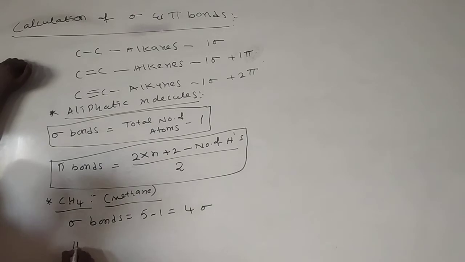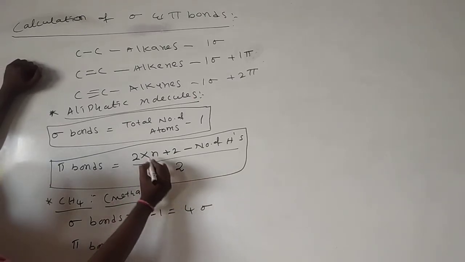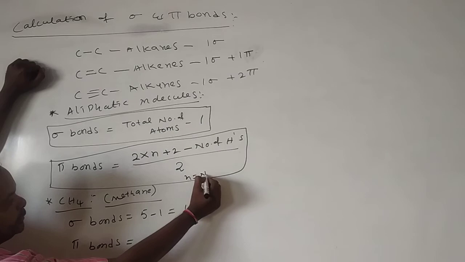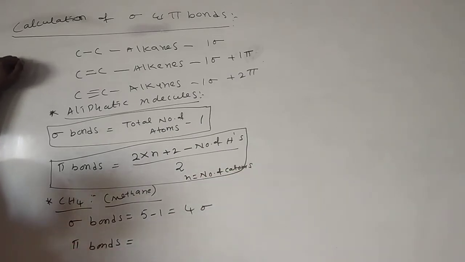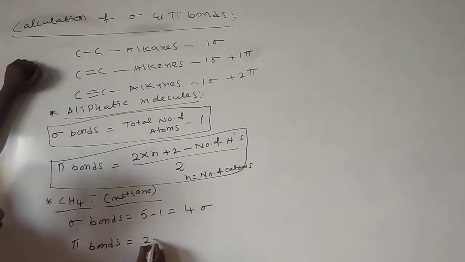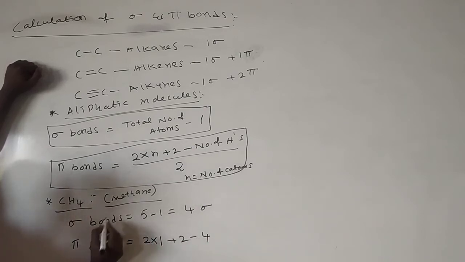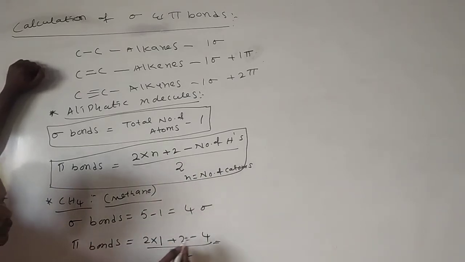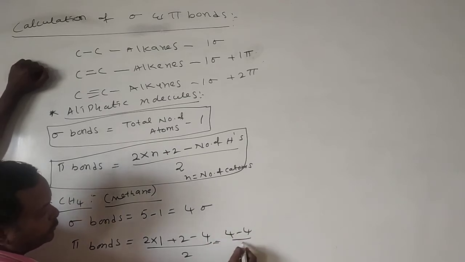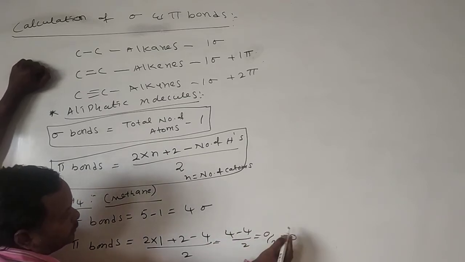Here, how do we calculate the pi bonds? Here n is equal to the number of carbon atoms. Pi bond is equal to (2 into 1 plus 2 minus 4), as 4 hydrogens are there, by 2. 2 into 1 is 2, plus 2 is 4, minus 4 is 0, 0 by 2 is equal to 0.